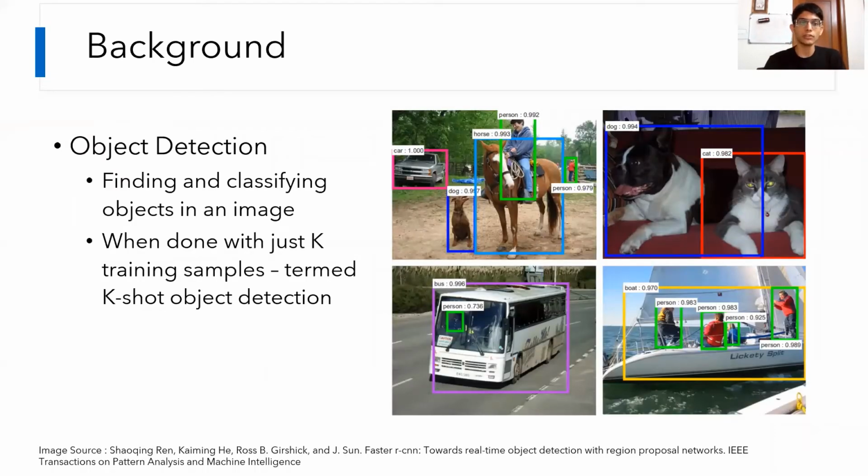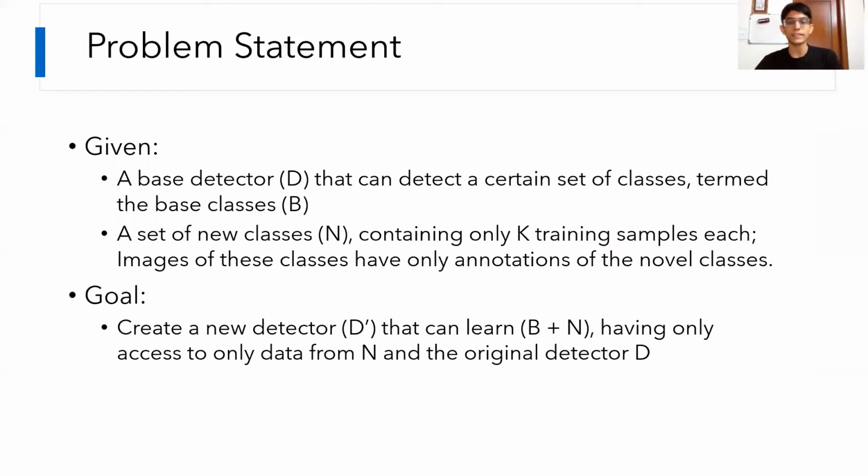Object detection is the task of finding and classifying objects in an image. When we do this with just k training samples, we call this k-shot object detection. We have a base detector D that can detect a certain set of classes called the base classes. We now want to add a new set of classes N to this detector's detection ability.